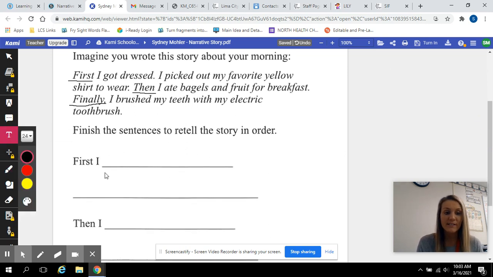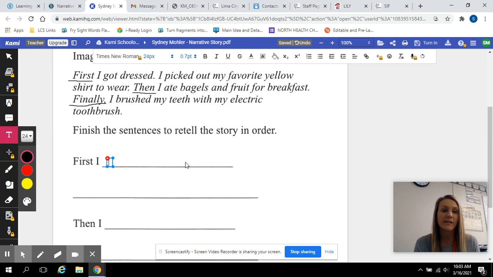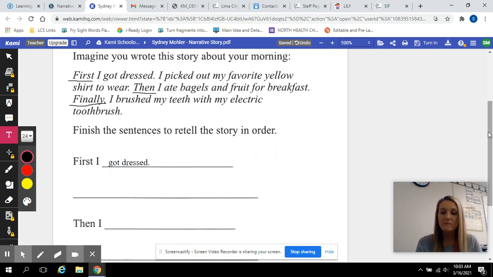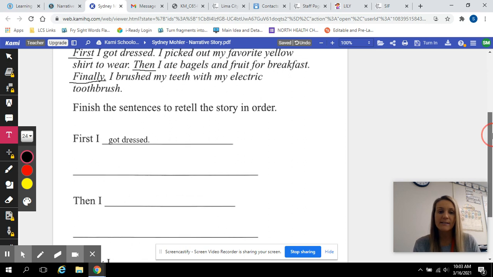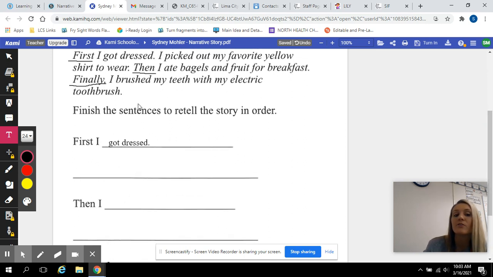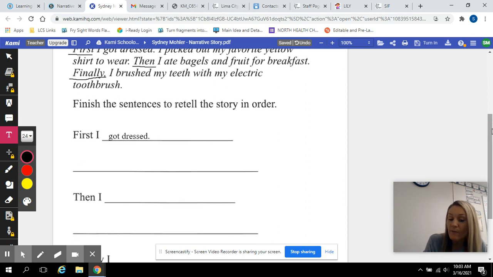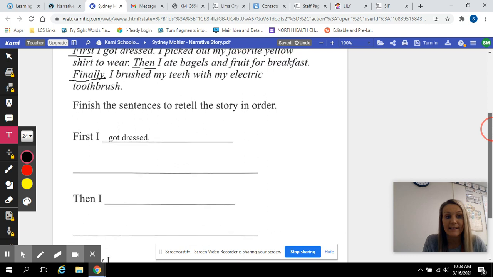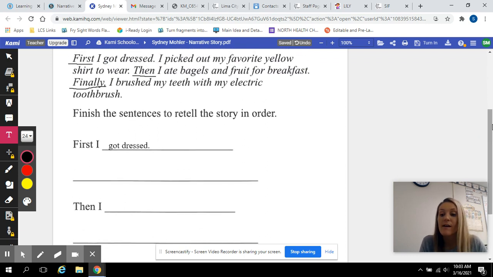So it says first I, and the first thing it says in my narrative is that they got dressed. First, I got dressed. What did they do next? Look at those key words that I underlined. Then I ate bagels and fruit for breakfast. So I would like you to fill that one out and then go ahead and do the finally as well. Look for those key words.